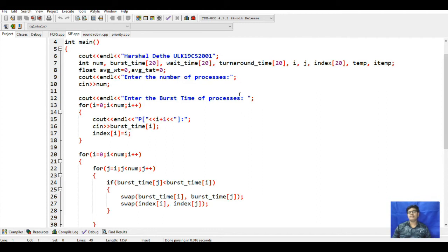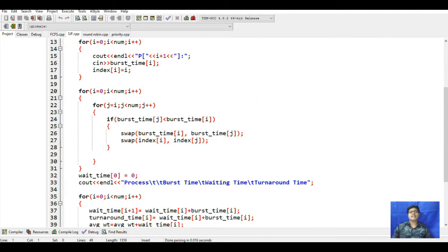But if both processes have the same burst time, for example process 2 is having 3 and process 3 is also having 3, then the first process that comes, that is 2, will be executed, and next it will go to the third. So this will take the burst time from the user, the index will be I, and this will store it. Next it will check whether the burst time is greater.